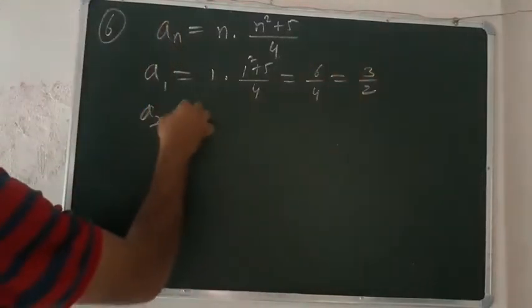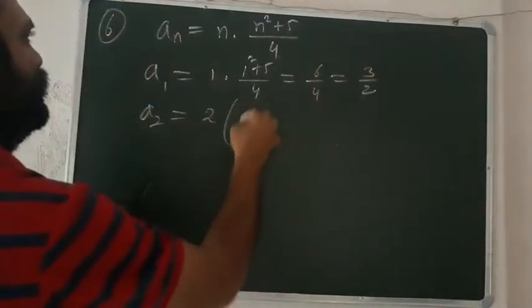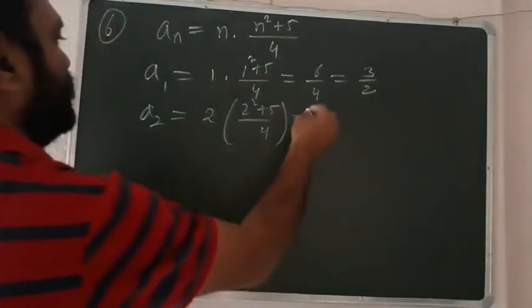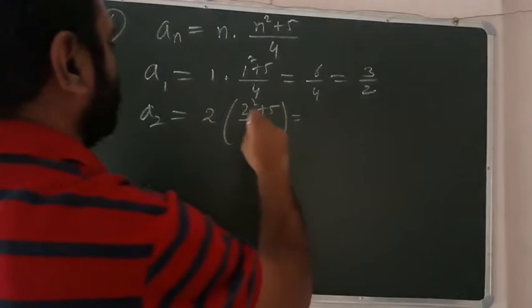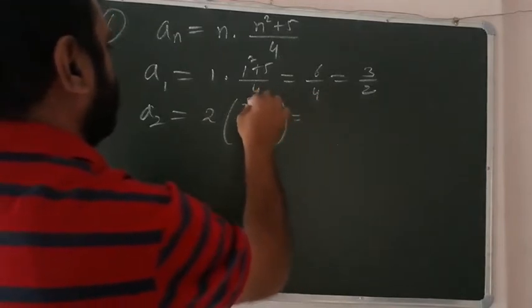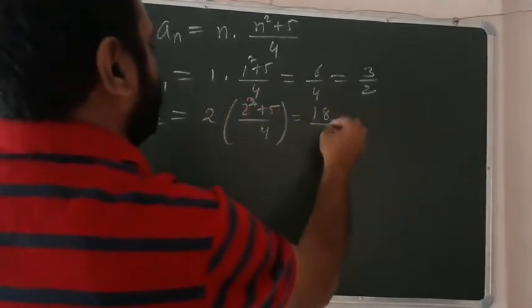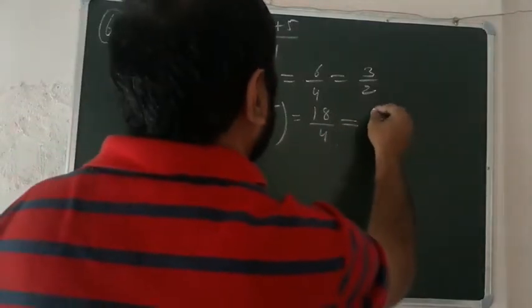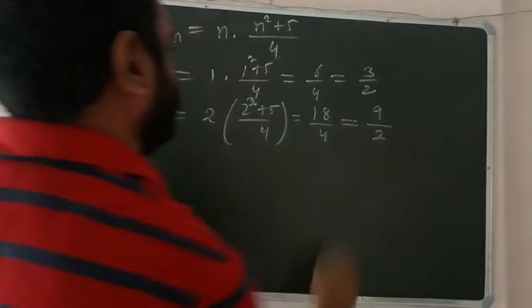Right? So when we find a2, we will get 2 into 2 square plus 5 over 4, that is 2 into 9, that is 18 by 4, so this we will get 9 over 2, right?